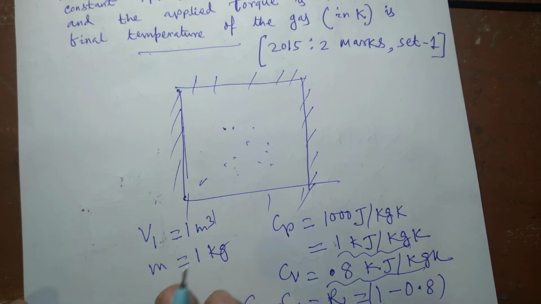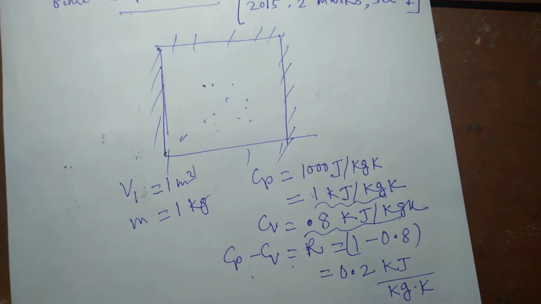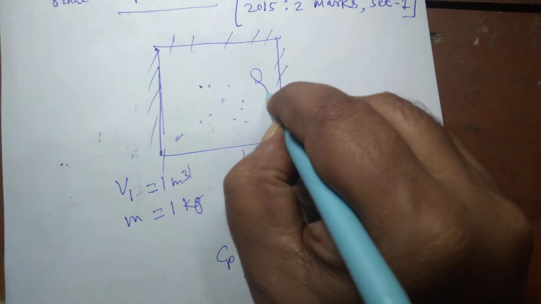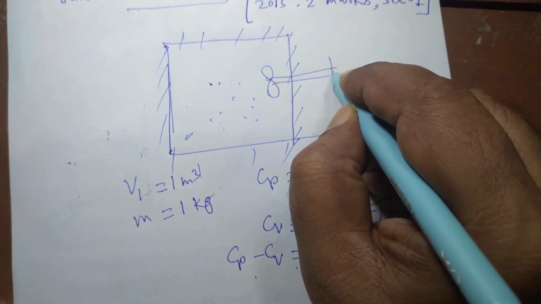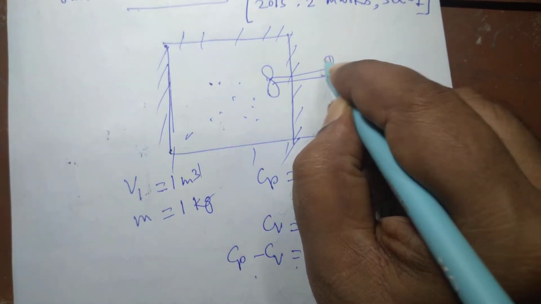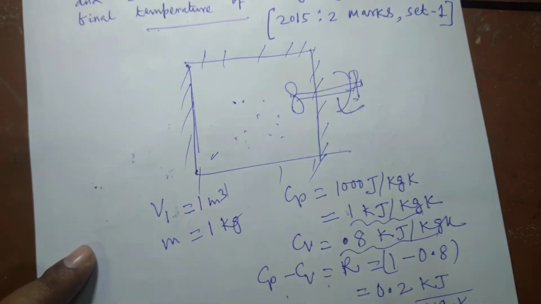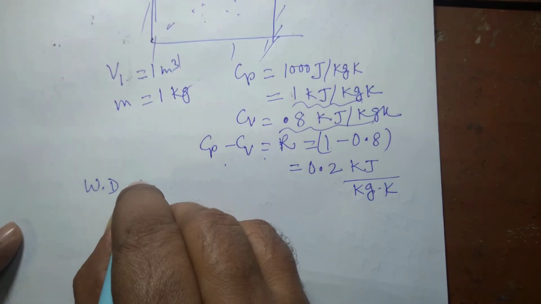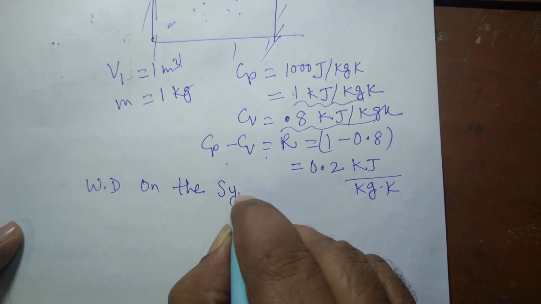So here the work is done on this system. Always when the stirrer is rotated or paddle wheel work is done, it is always work done on this system. So there is stirrer work or paddle wheel work given into the system. This is rotated, so what is the work input? Here work is done on this system. Always paddle wheel work is work done on this system.